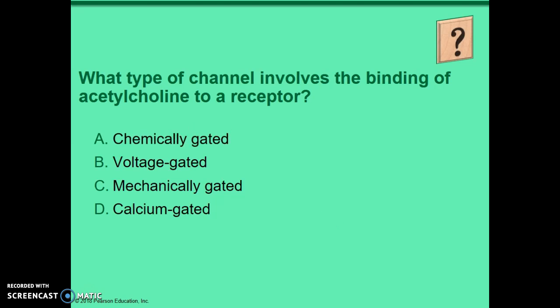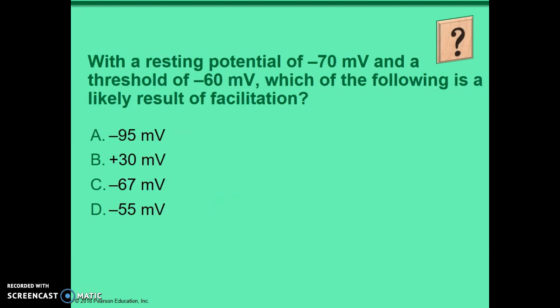Chemically gated. With a resting potential of -70 millivolts and a threshold of -60 millivolts, which of the following is a likely result of facilitation? -67 millivolts.